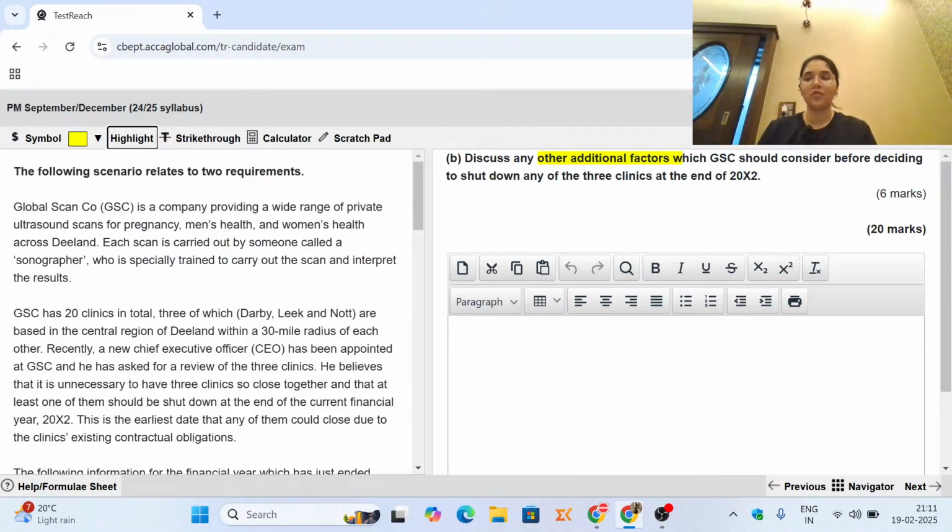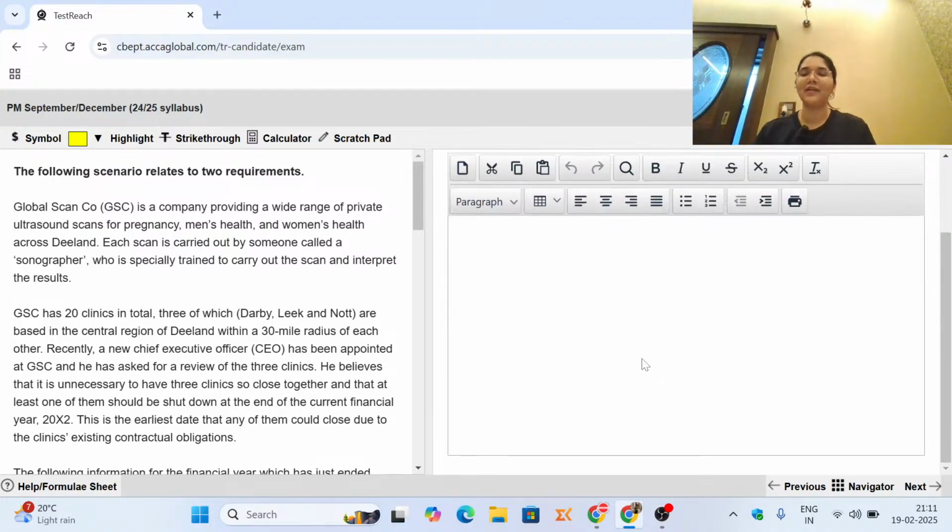This is what you are going to have to discuss for these 6 marks. It's recommended that you give at least 6 points explained in a sentence or two, so that you are writing enough material to gain credit. We will start off our answer by saying that the Derby clinic is making a loss before the head office cost.